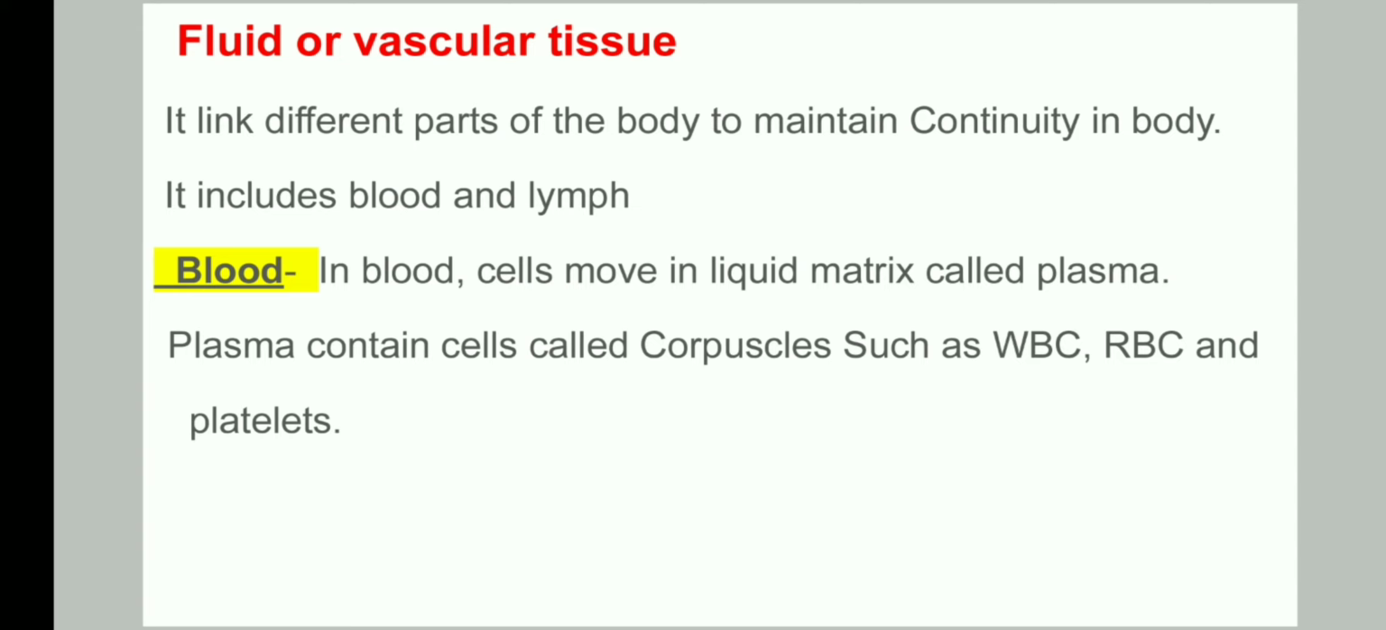Now blood. In blood, cells move in a liquid matrix called plasma. And plasma contains cells called corpuscles such as WBCs, RBCs and platelets.